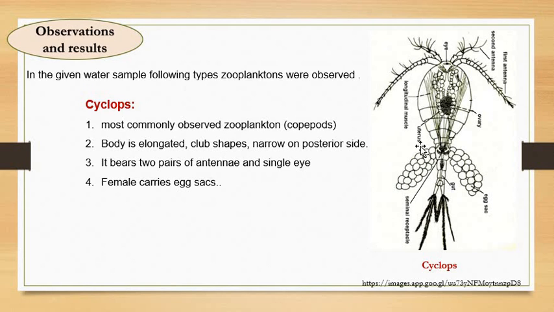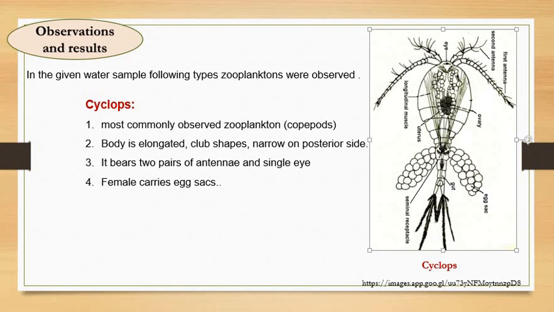Okay. So the cyclops, if such a structure is observed, there may be a modification or a different type of cyclops or copepod you can observe, but you have to remember that there are two antennae, one short and one long. So this is again a general characteristic observed, right? The body is elongated, at the broader head side, that is the metacephalon, and the posterior side is narrow. The entire body is segmented, right?